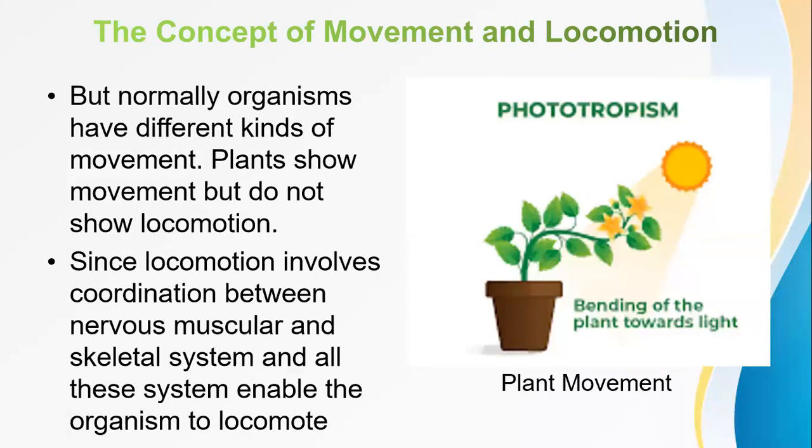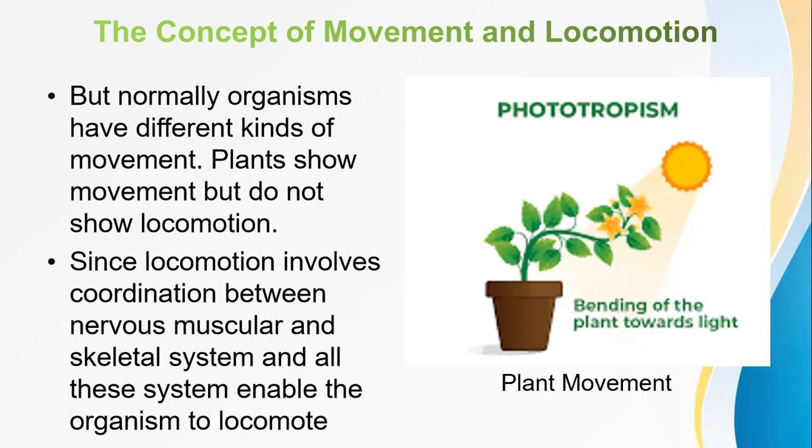Moving on, normally organisms have different kinds of movements. Take an example, plants show movement, but they do not show locomotion. Plants cannot move their whole body, but they move just some parts of them. From the image there, you see that the plant moves towards the light.